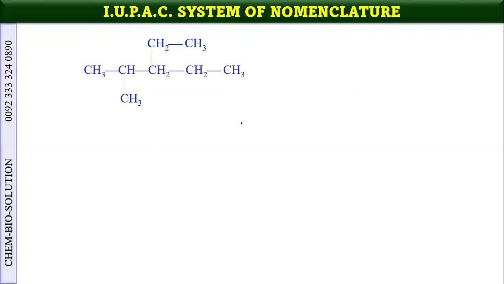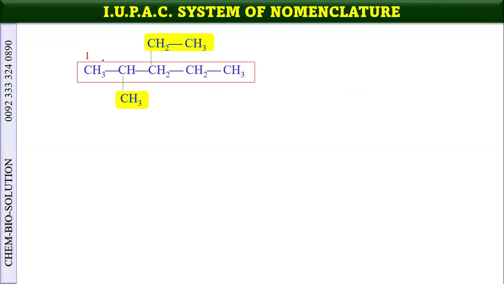Now see, this is the simple framework structure formula of a compound which contains 1, 2, 3, 4, 5, 6, 7, and 8 carbon atoms. So it is a framework of 8 carbon atoms. There is no functional group. If there is no functional group, then first you find the parent chain or the basic chain, and then find the groups attached to the compound.